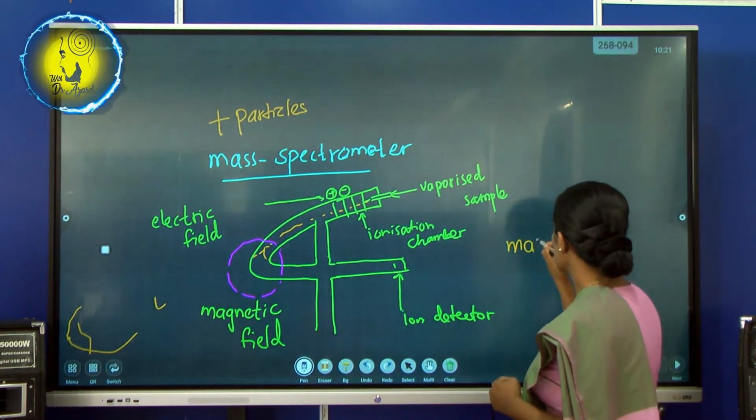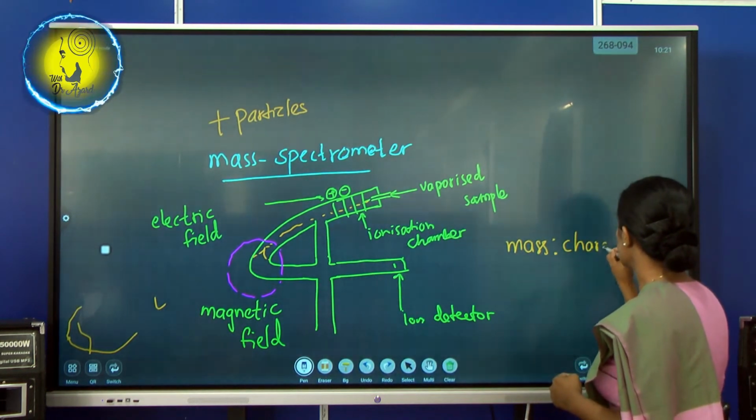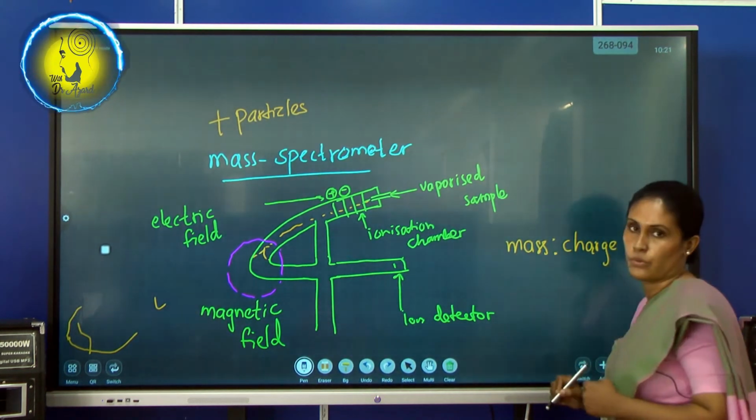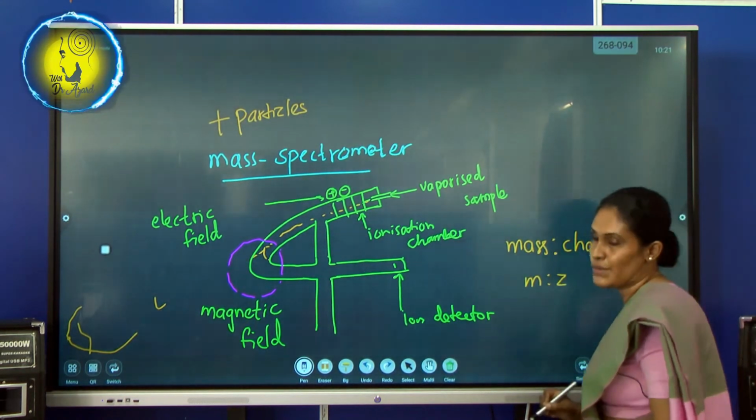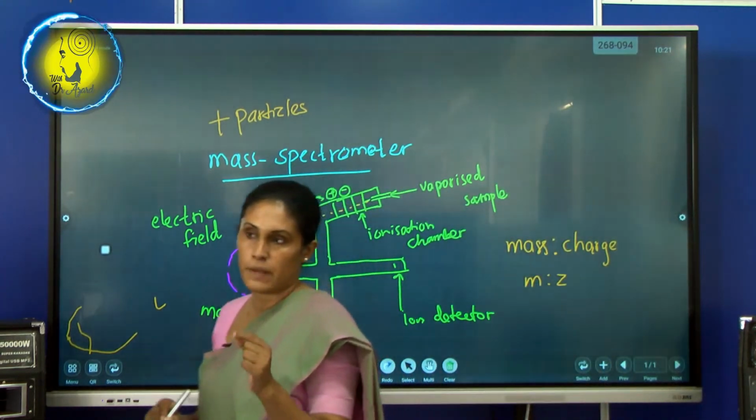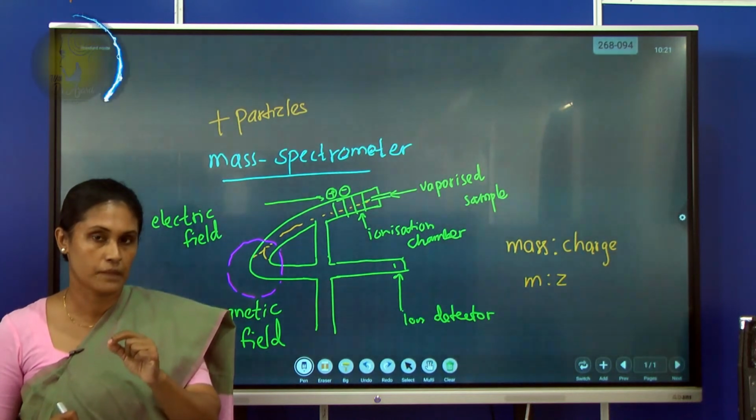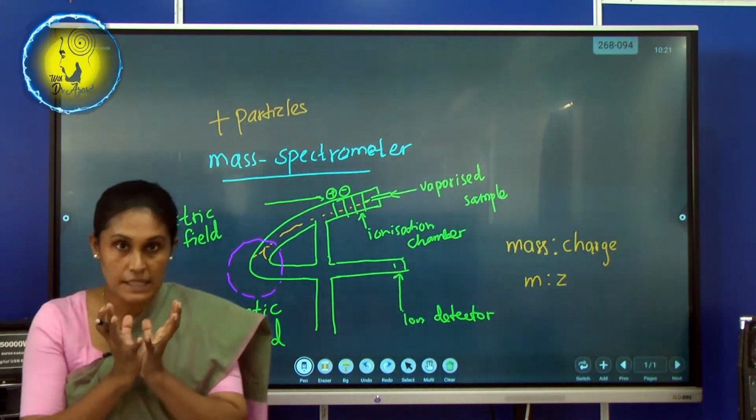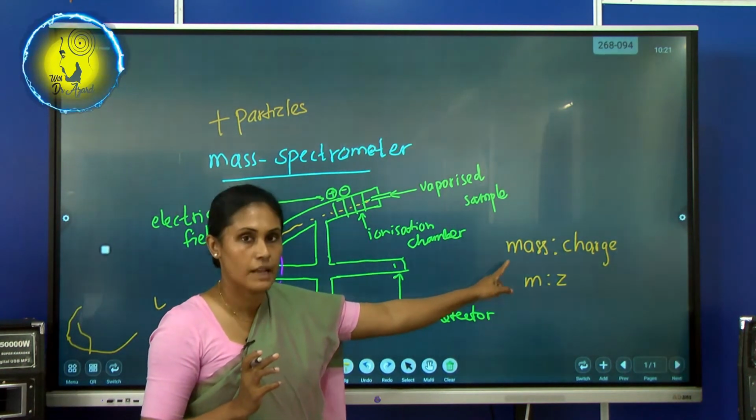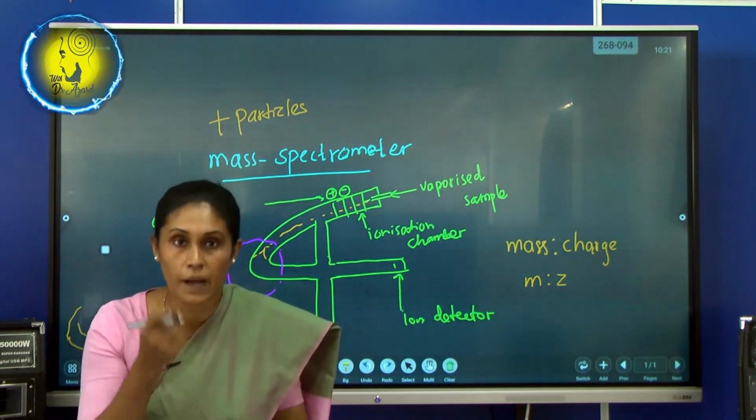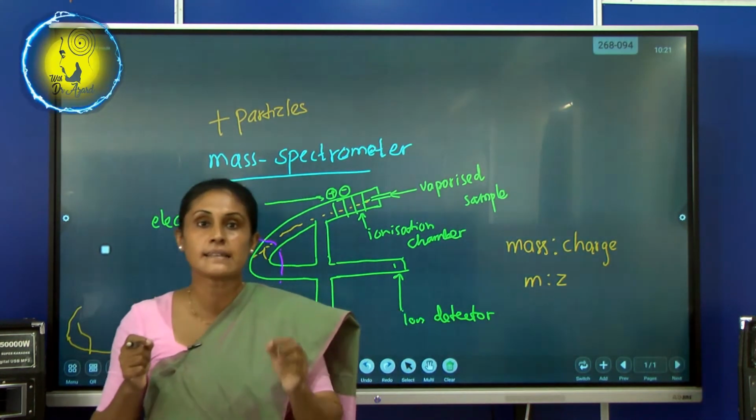So this deflection takes place due to this reason: mass to charge ratio. If you don't want to write words, you can use this way. The deflection takes place due to the mass to charge ratio. Particles with high mass to charge ratio have less deflection.